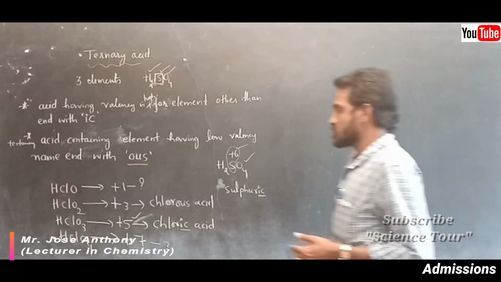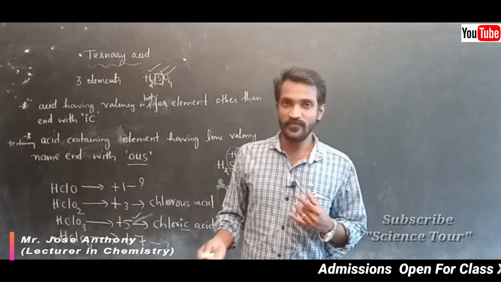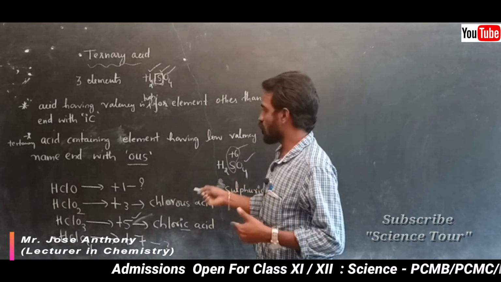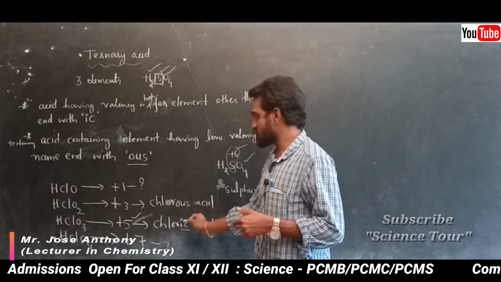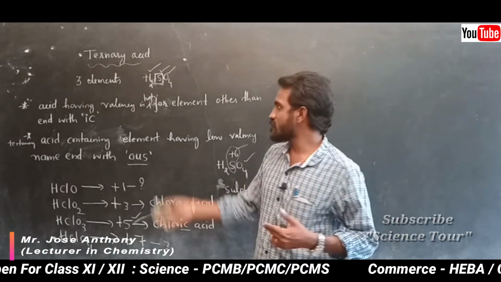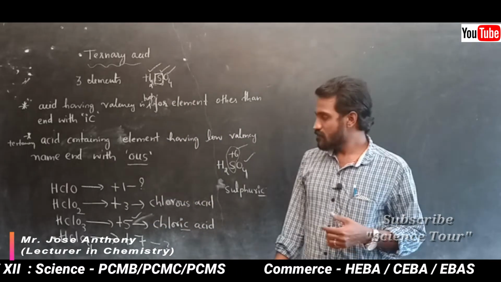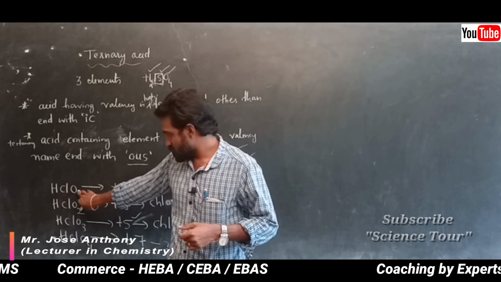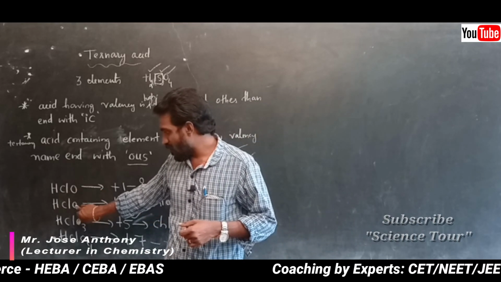Okay, dear students, now the question arises, how to name these particular ones. HClO with +1 is there, here chlorous acid, here chloric acid. These two you named, this is actually naming. But these two, how to name? For naming these, you have to see the oxygen.